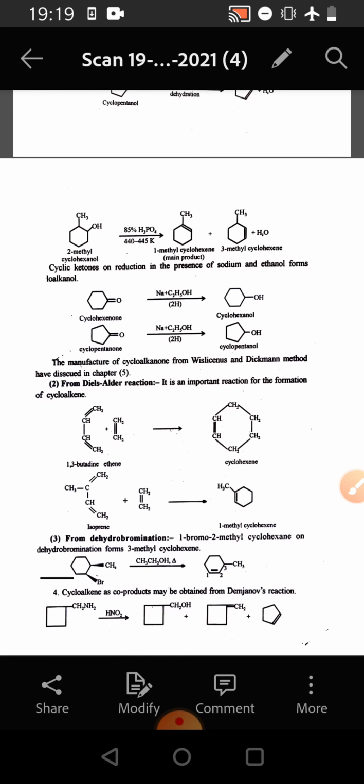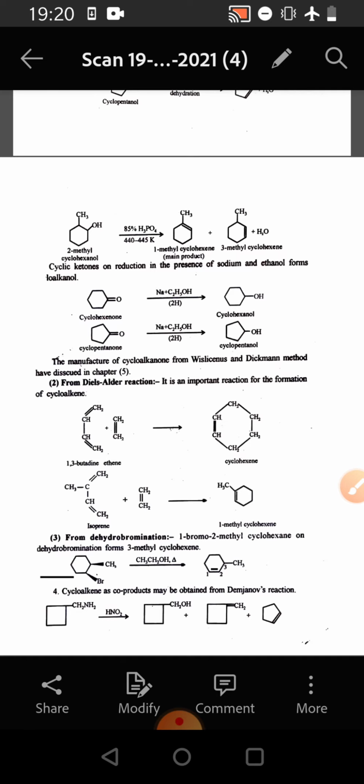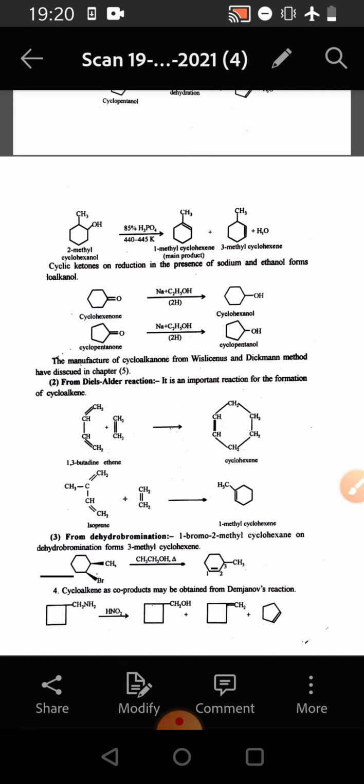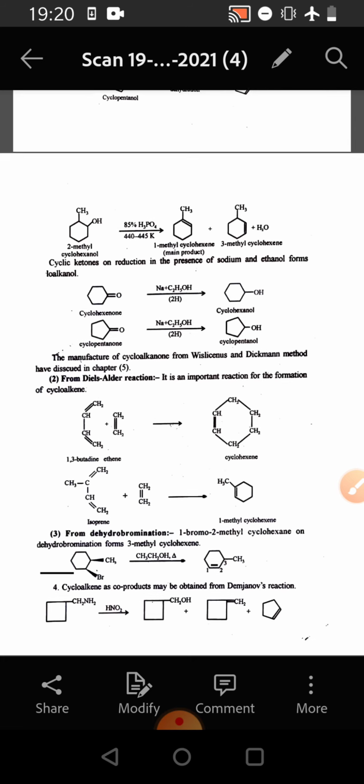For example, cyclohexanone undergoes hydrogenation in the presence of sodium and ethanol and forms cyclohexanol, whereas cyclopentanone undergoes hydrogenation in the presence of sodium and ethanol and forms cyclopentanol. Once cyclohexanol and cyclopentanol are formed by the hydrogenation of cyclohexanone and cyclopentanone, then by dehydration the alcohols are converted to alkenes.